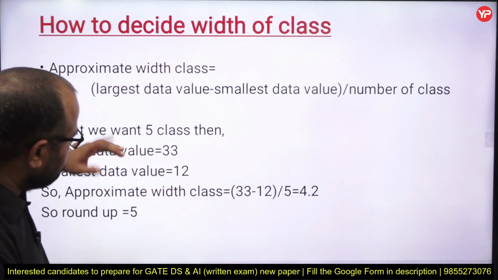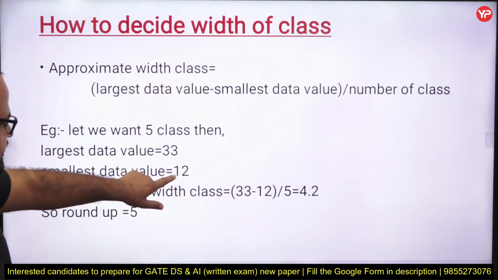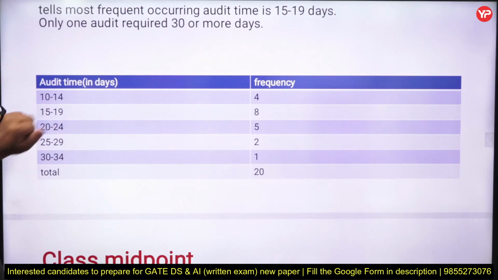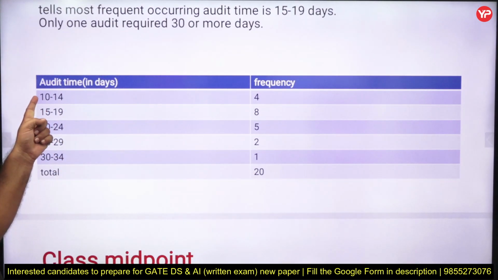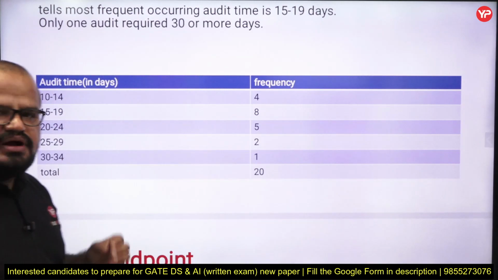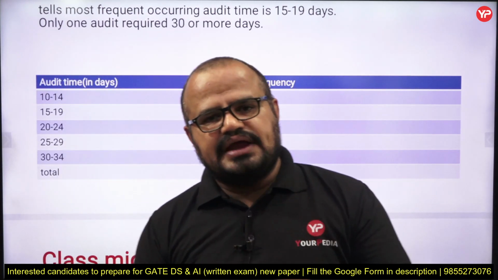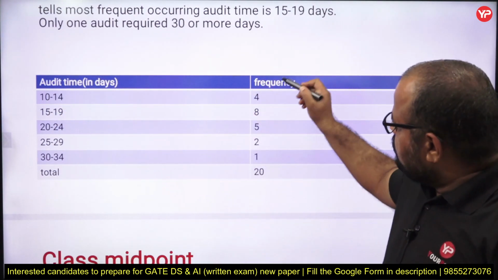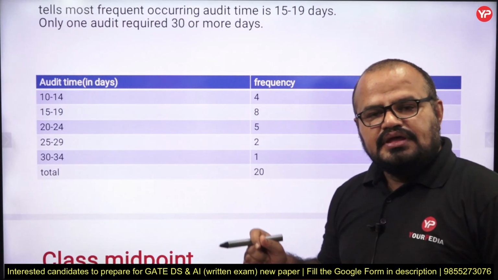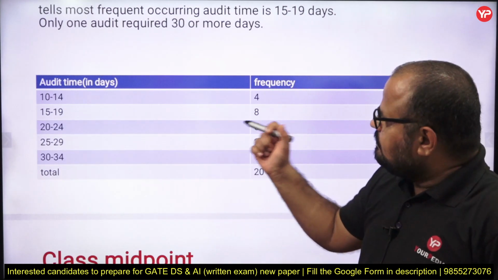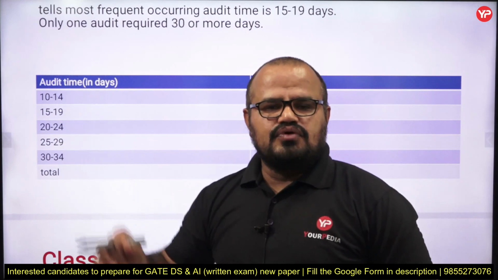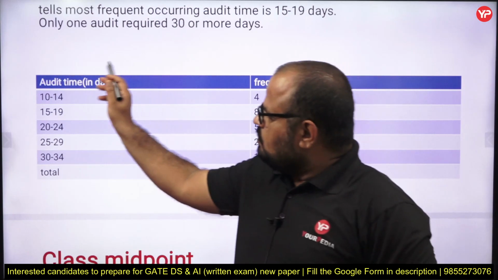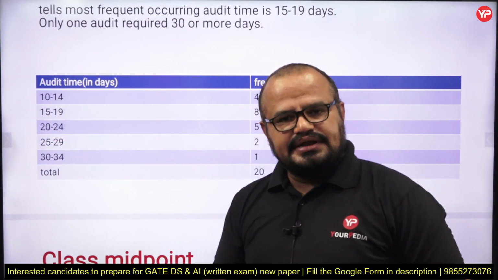Now how are we going to start? Even though your smallest data value is 12, I take a class from 10 to 14. The total number of entries from 10 days to 14 days, the frequency, is 4. It means 4 audits required 10 to 14 days.